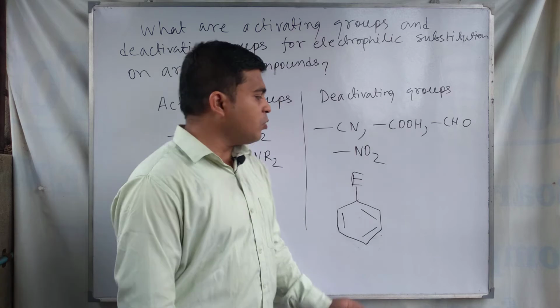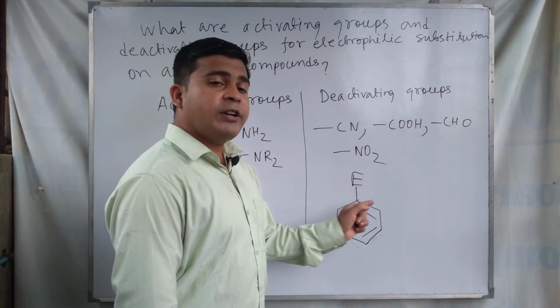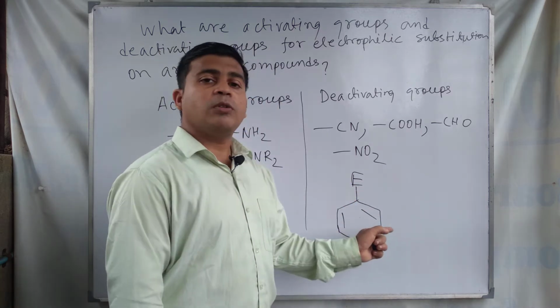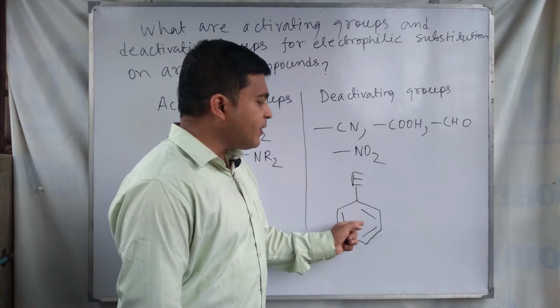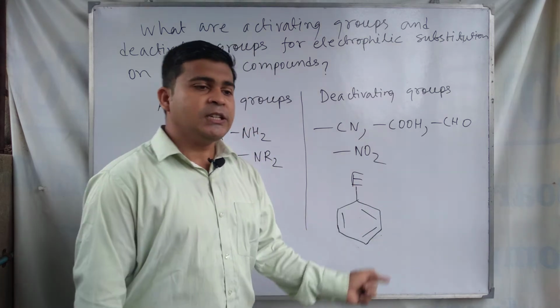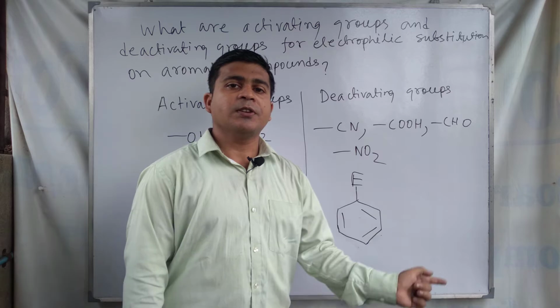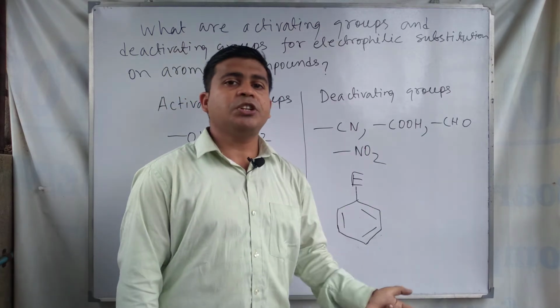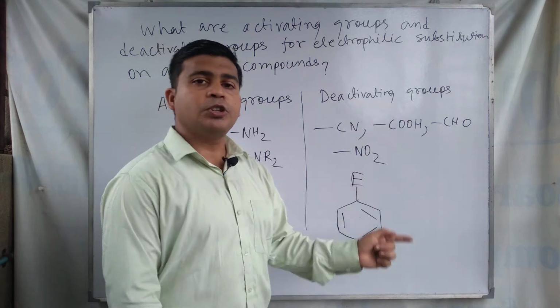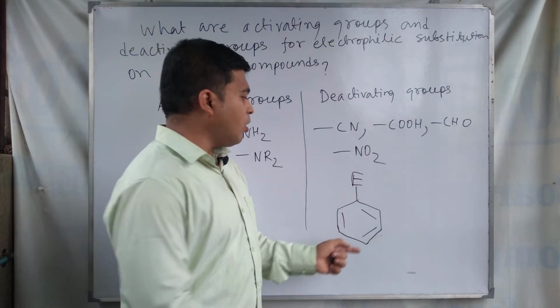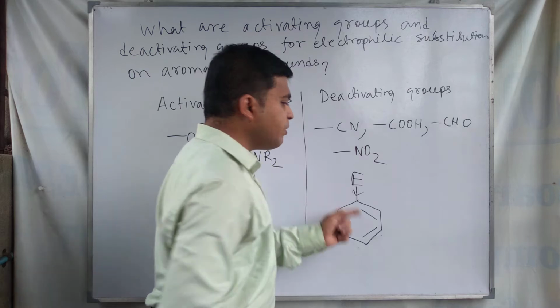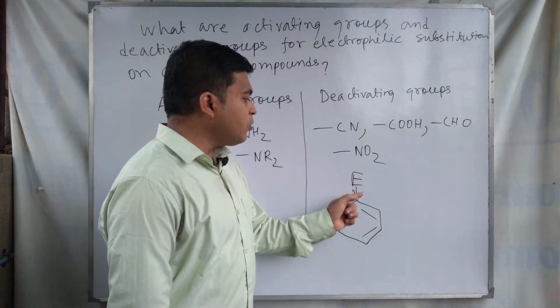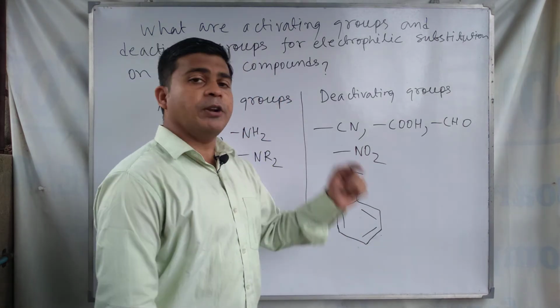For aromatic compounds, the activating groups donate electron pairs to the benzene ring, and as a result the electron density on the benzene ring increases due to the electron donation by this activating substituent.